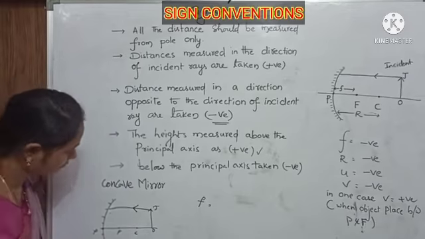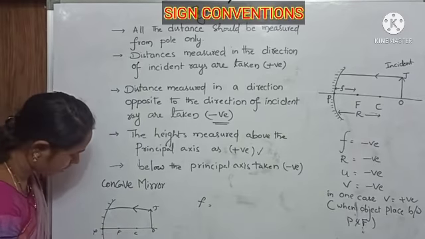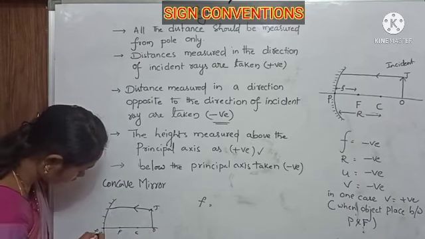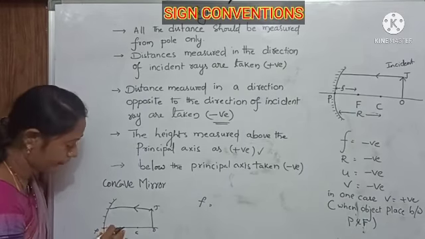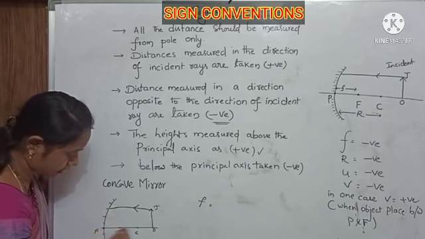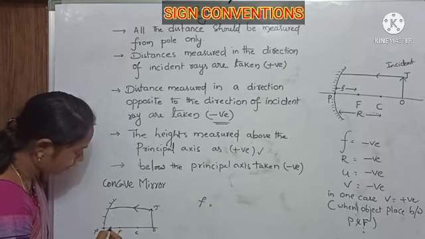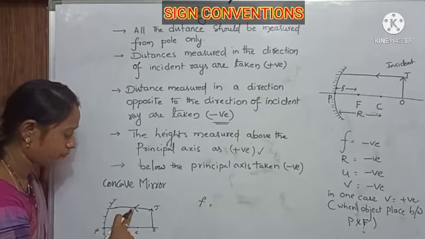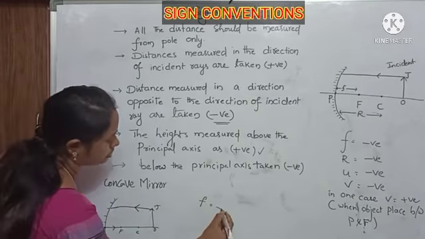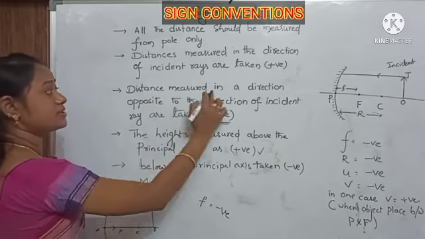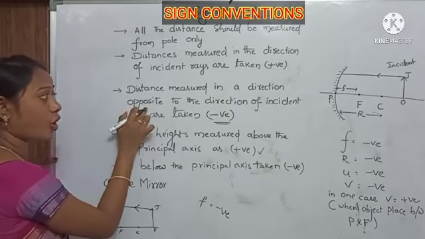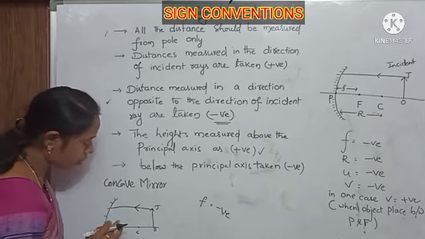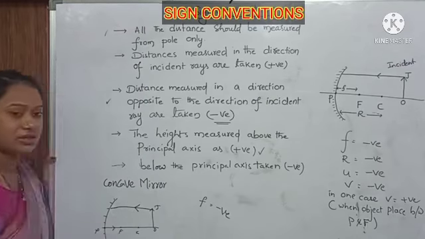The focal length F is from P to F, in this forward direction, which is opposite to the incident ray. So it is negative. Distance measured in the opposite direction is negative. Got it?